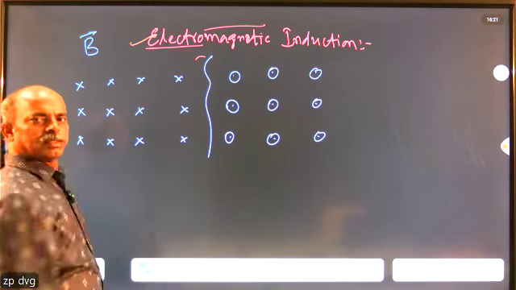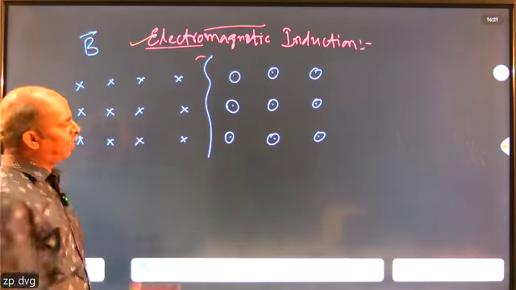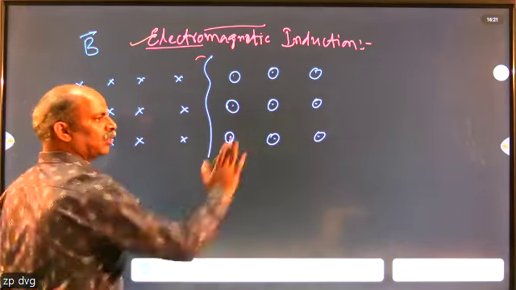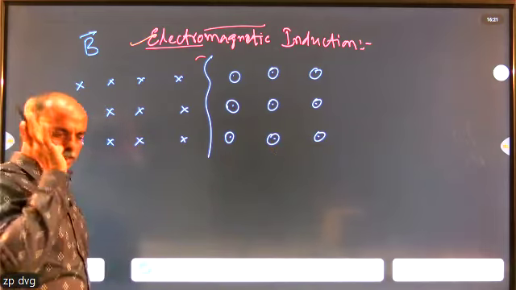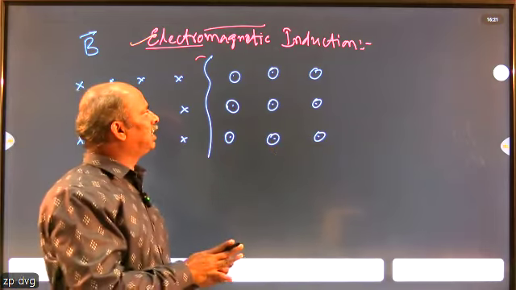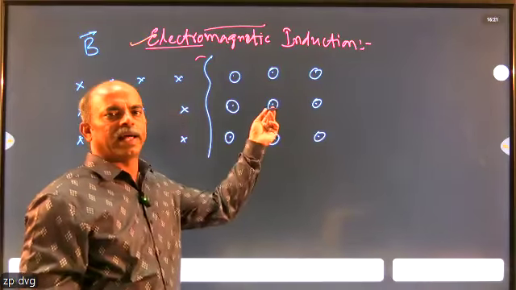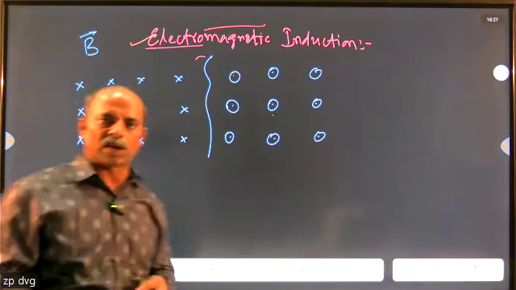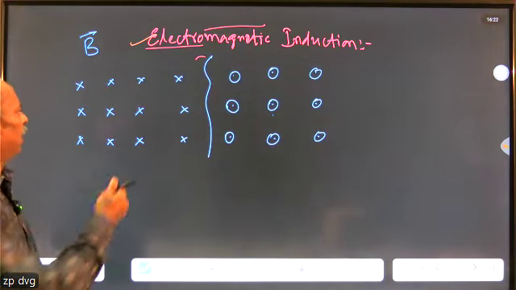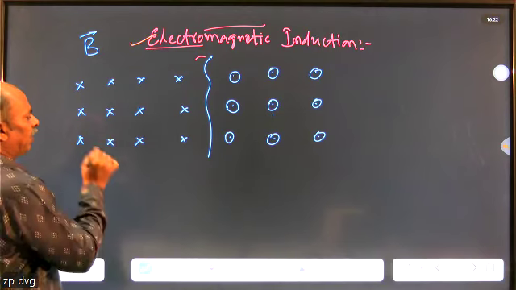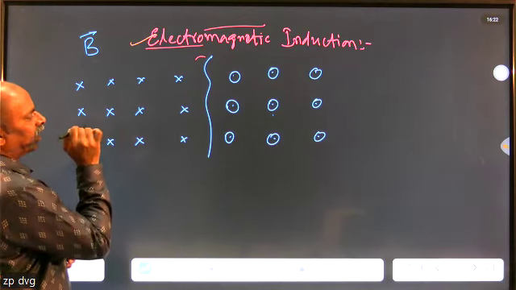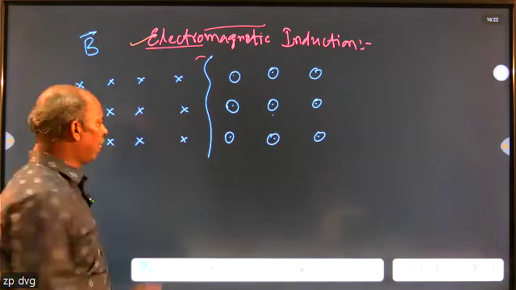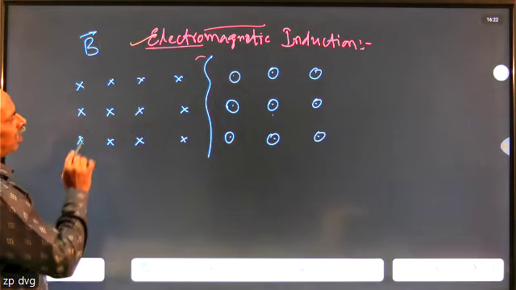And the dot is the reverse. Reverse means only the direction is reversed; the values are the same. Whatever the strength of the magnetic field is here, the same strength will be there. The direction is opposite. That means the direction of the magnetic field is perpendicular to the board, but directed away from the board, or with our frame of reference as observer, in this case the magnetic field is directed away from the observer. Here, it is directed towards the observer. That thing you should always remember.